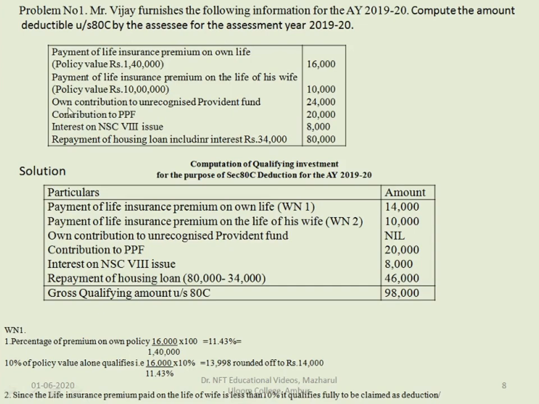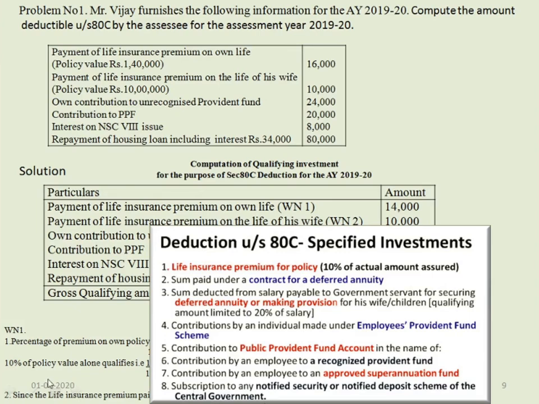Third one, own contribution to unrecognized provident fund. Only public provident fund, we have seen, public provident fund, recognized provident fund only can be claimed for deduction.